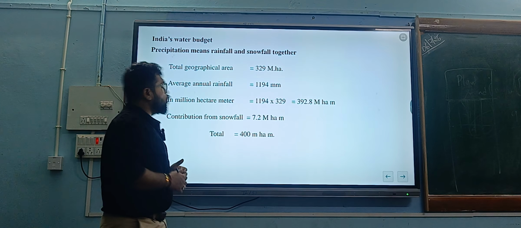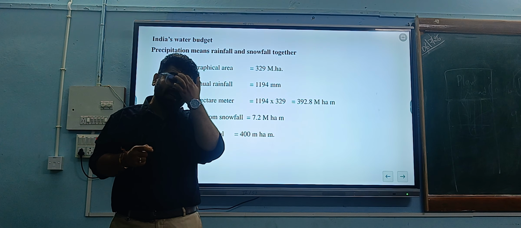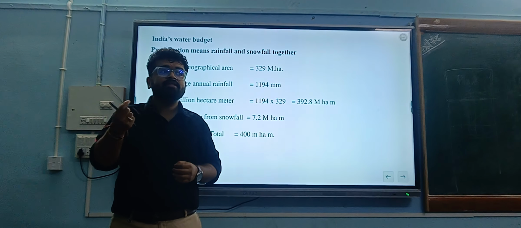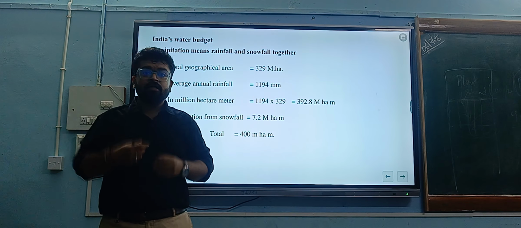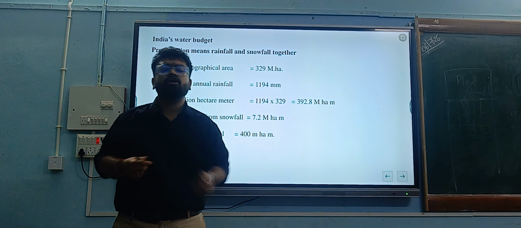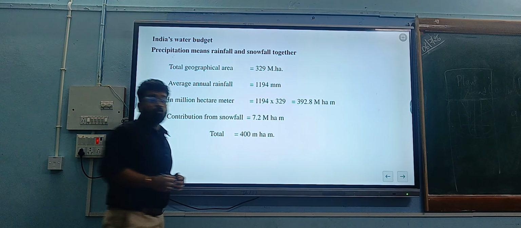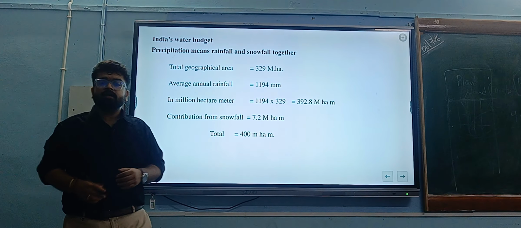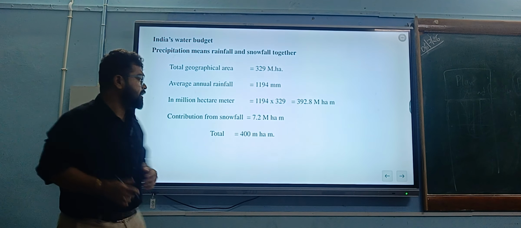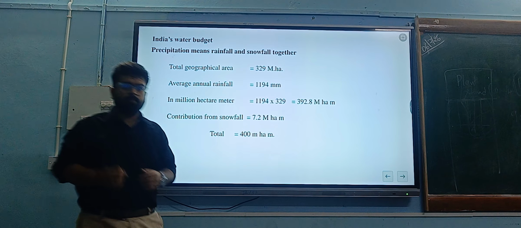We see that the total geographical area of our country is 328.9 million hectare, close to 329 million hectare. And if you see the total average rainfall of our entire country, from north to south, east to west, from highest at Cherrapunji to lowest in Gandhinagar of Rajasthan, the average rainfall of our country is 1194 mm. Further, if you multiply this geographical area with the average annual rainfall, it will be close to 392.8 million hectare meter of our water budget.